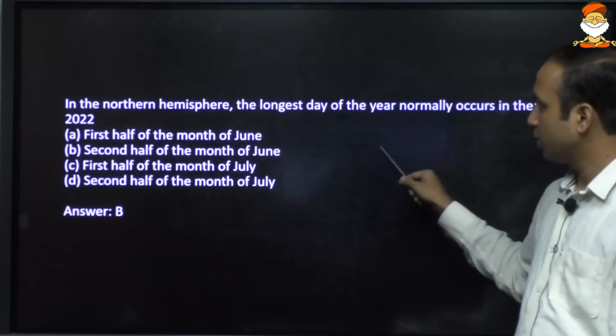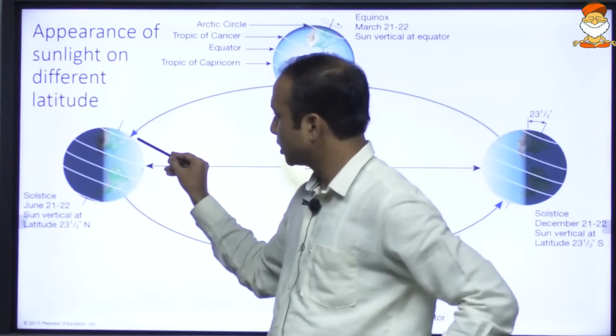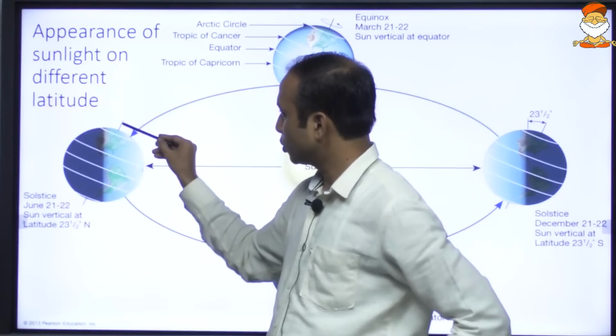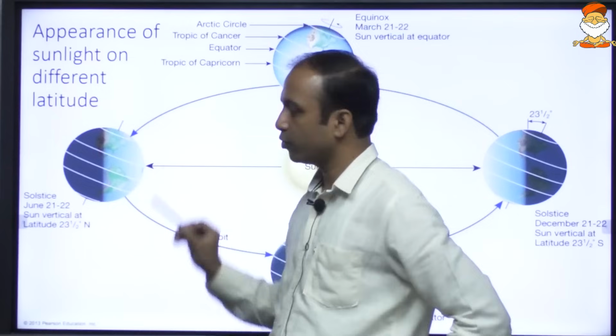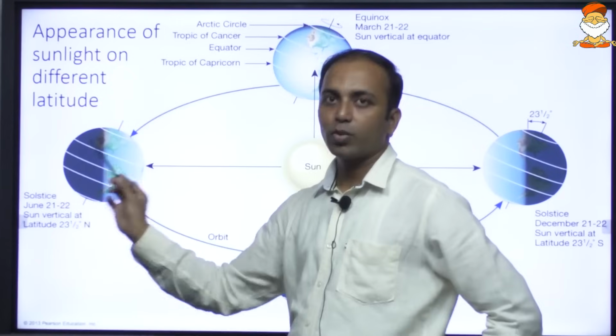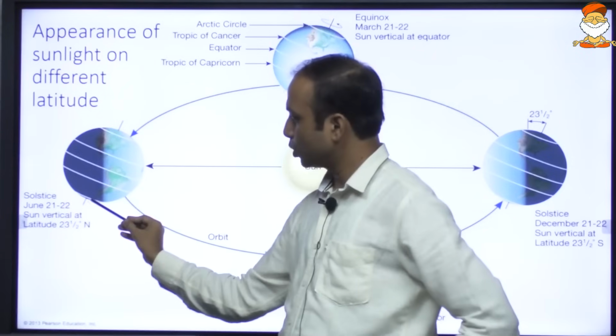So here, I hope you know this. This is the Arctic Circle, Tropic of Cancer, equator. Beyond the Arctic Circle, it is 24 hours of daytime. So the sun does not set only when it is a 24 hour day. Yes or no? At the same time, let us go to the southern hemisphere.